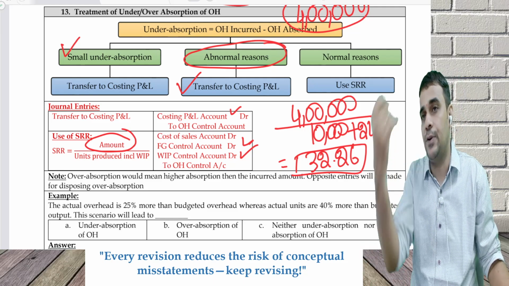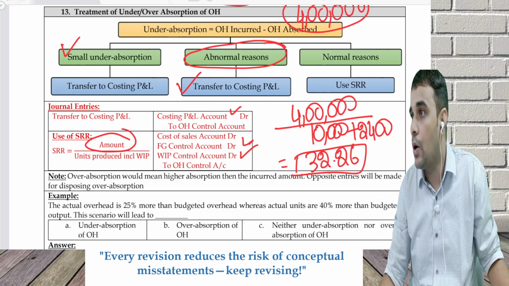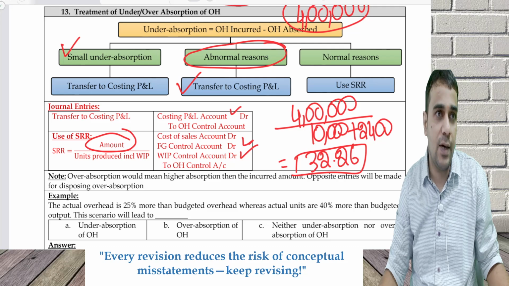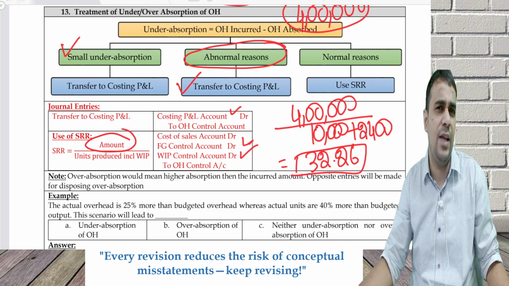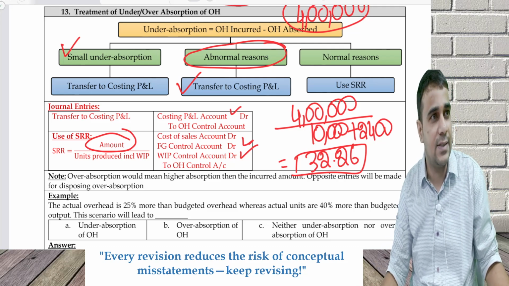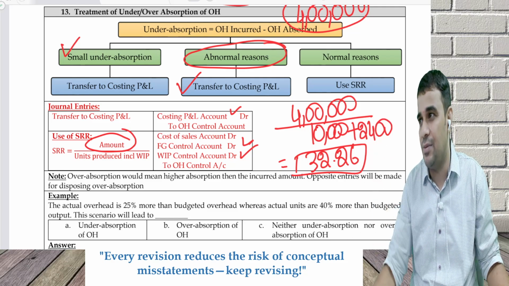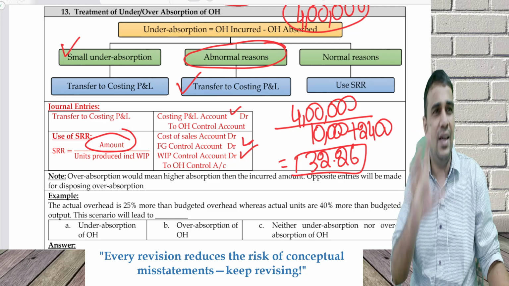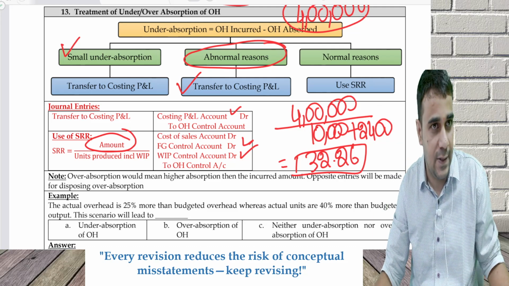Then we say, let's transfer to costing P&L. If it's a small amount, let's transfer to costing P&L. Let's not worry about it. Let's not disturb the current customer, nor the next year customer. Insignificant amount. Ignore it and proceed ahead to the next year.